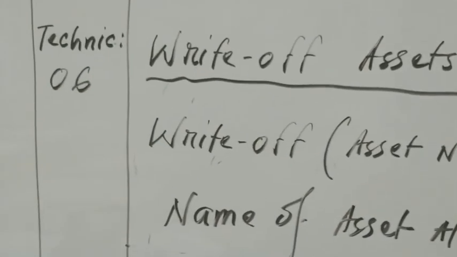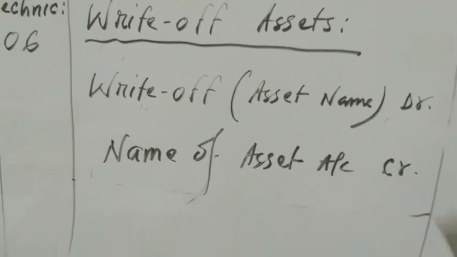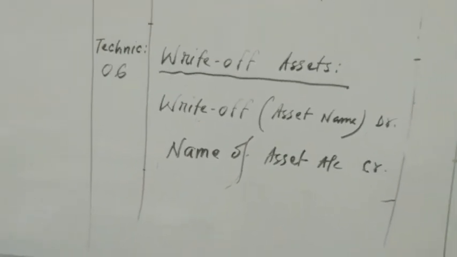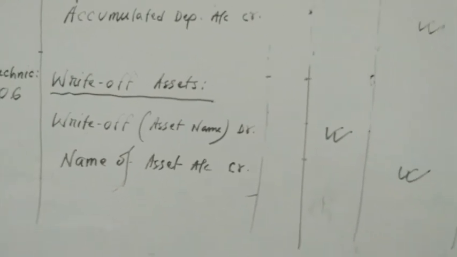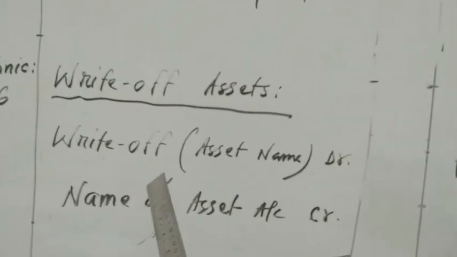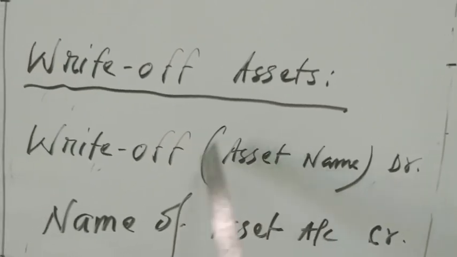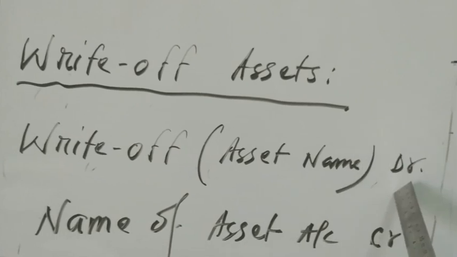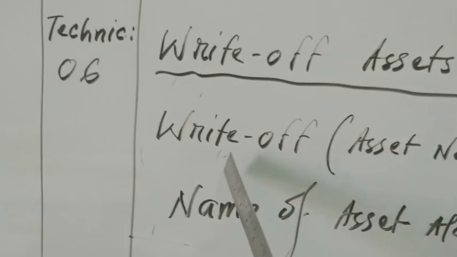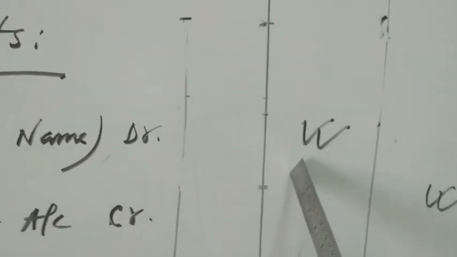Okay. So for this type of asset, there is no depreciation. That one will be written off. So write-off is also an expense. For any asset, if you write off the amount, that is your expense. So you have to write the particular asset name here. If it is leasehold, write off leasehold account debit. If it is patent, write off patent account debit. If it is goodwill, write off goodwill account debit. The amount will come to the debit column.